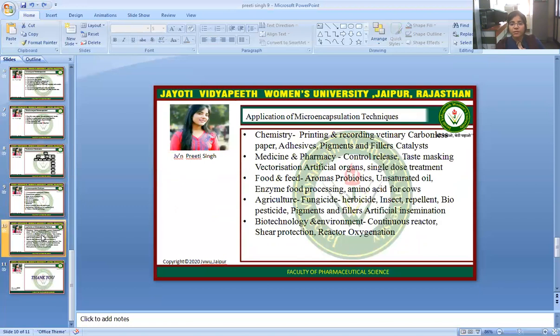Food and feed: aromas and probiotics, unsaturated oils, enzymes, food processing, amino acids for cows. Agriculture: fungicide, herbicide, insect repellent, biopesticide, pigments and fillers, artificial insemination. Biotechnology and environment: continuous reactor, shear protection, and reactor oxygenation. So this is the complete session.